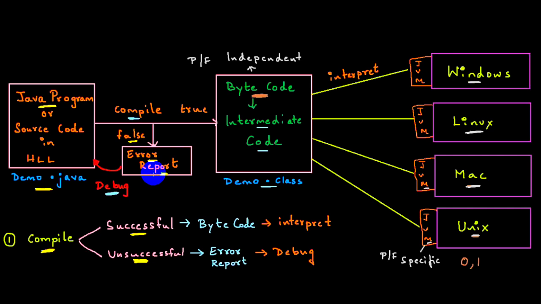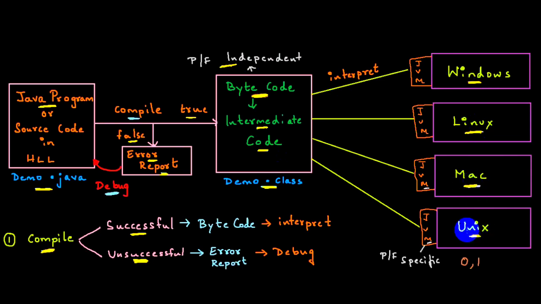I keep repeating it: compile, error report, debug, compile, error report, debug. I keep looping until it is successful. Once the compilation is successful with no errors, bytecode will get generated. It's an intermediate code, and the bytecode extension is .class. It is platform independent, and that's the reason we are able to execute it everywhere. This bytecode can be executed on all operating systems.